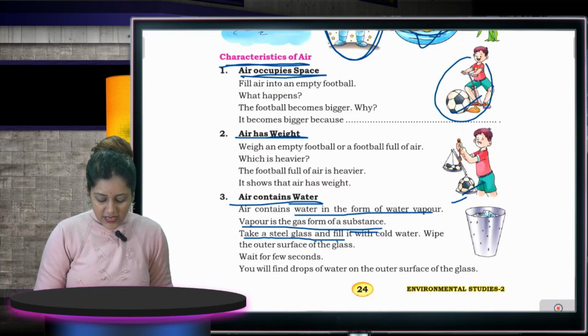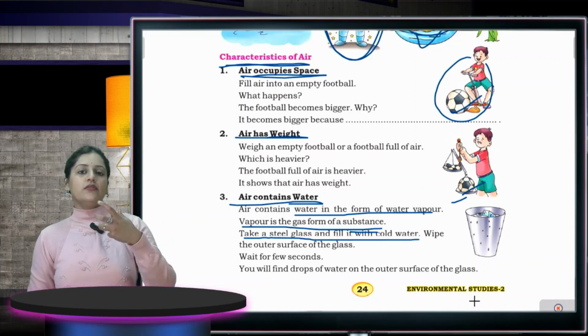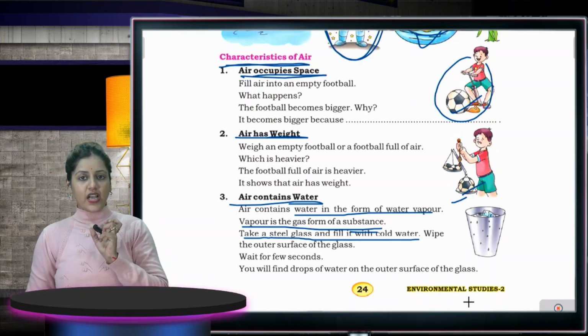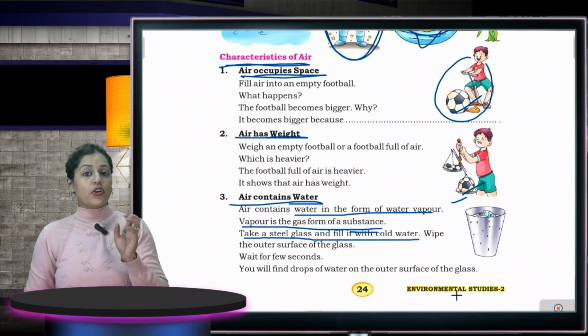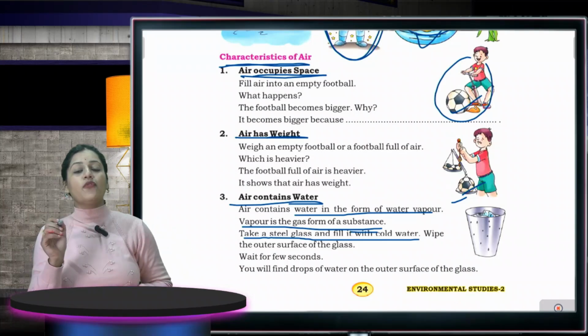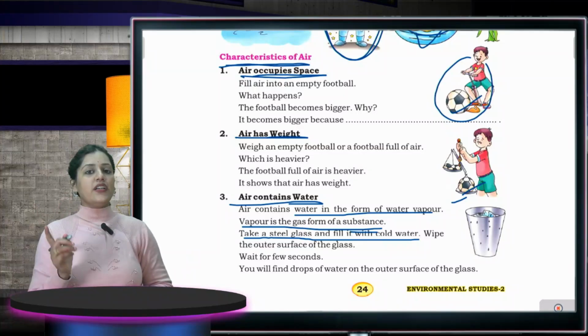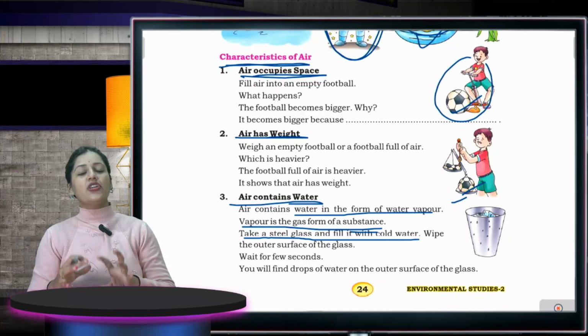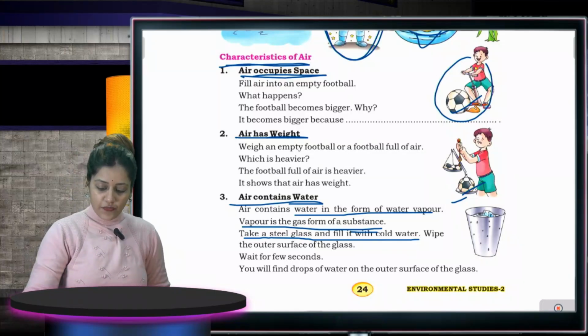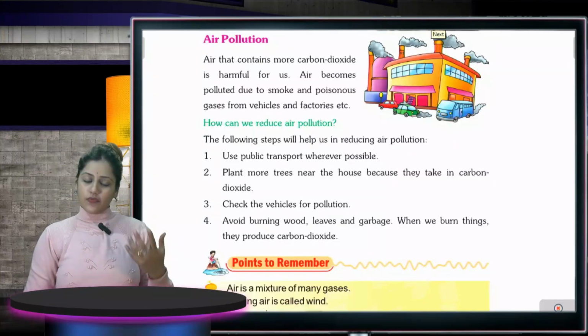Take a steel glass and fill it with cold water. When you take a steel glass and fill it with cold water, what have you seen? You have seen drops of water outside the glass. So what is it? It is the air that contains vapor, and the vapor turned into drops. So what do we prove? We prove air contains water.